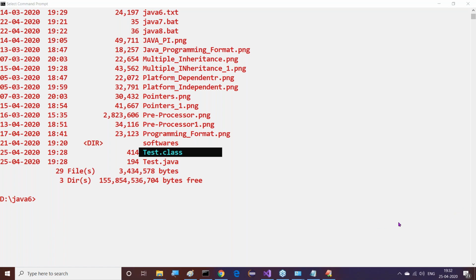Right, sir. Compilation, how long will it take? That depends on the number of classes. How many classes are available? Only up to that time we are able to take. For compilation of each and everything, there is no specific time. It depends on our compilation and on our system processing. This is the point. That's it.